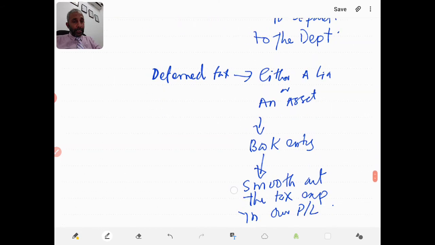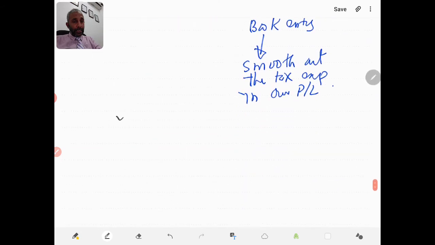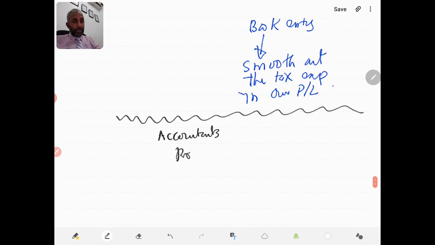As I said, from the accountant's profit to the tax department's profit, there is a difference, either a minus or a plus.